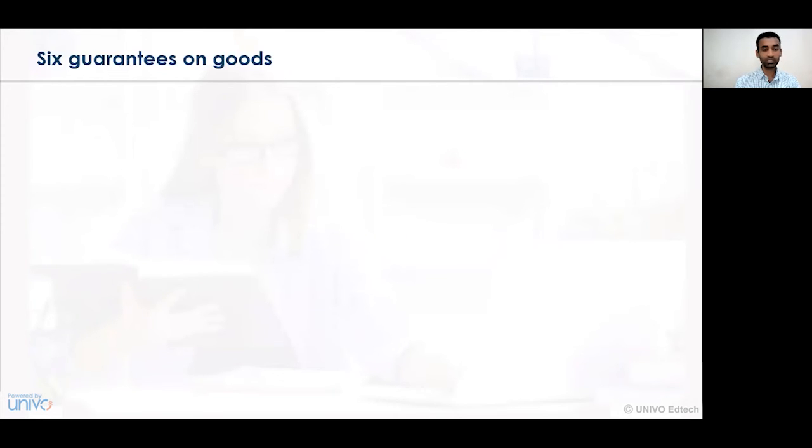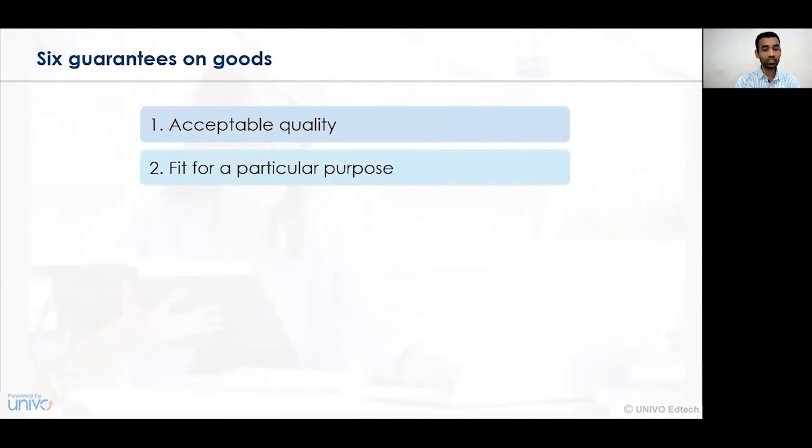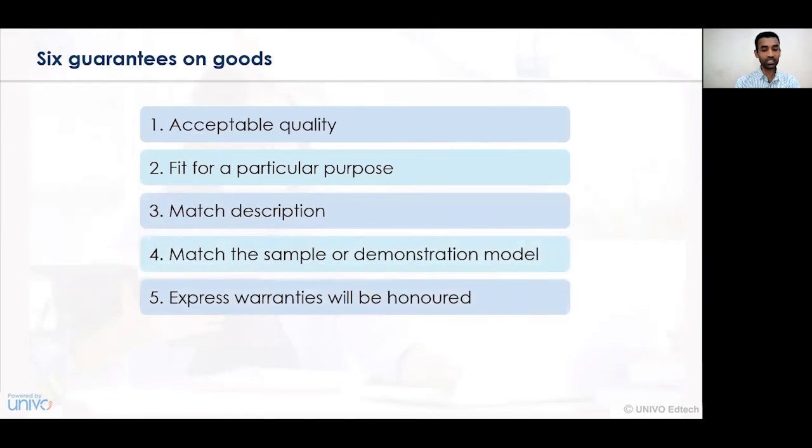Now let us understand what are the various 6 guarantees on goods that have been given. Number 1 is as to acceptable quality. Number 2 is fitness for a particular purpose. Number 3 is as to the matching of description. Number 4 is as to matching the sample or demonstration model. Number 5 is as to express warranties being honored.